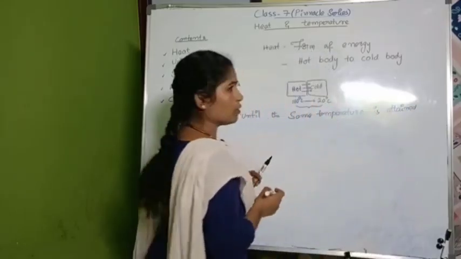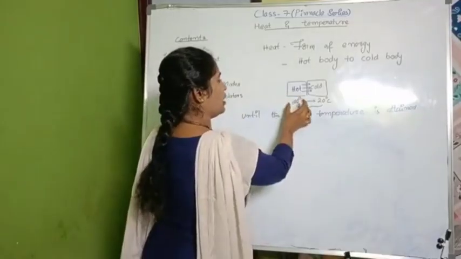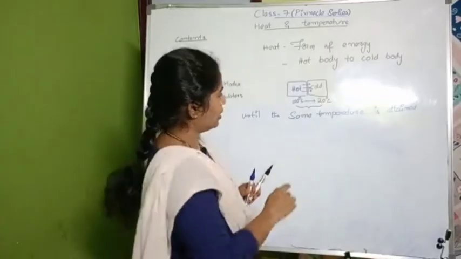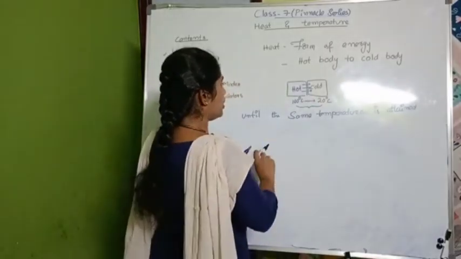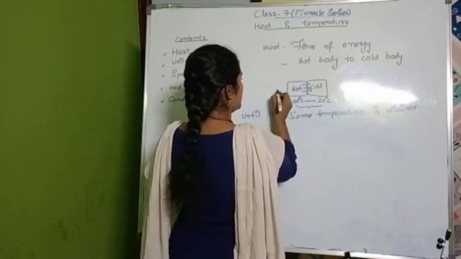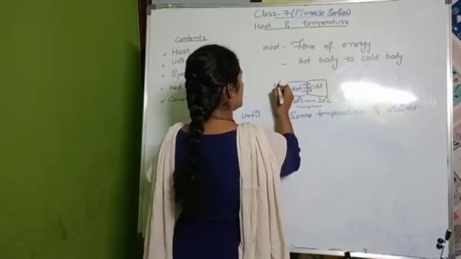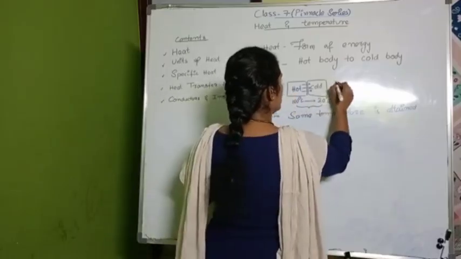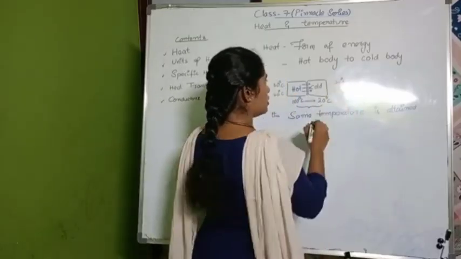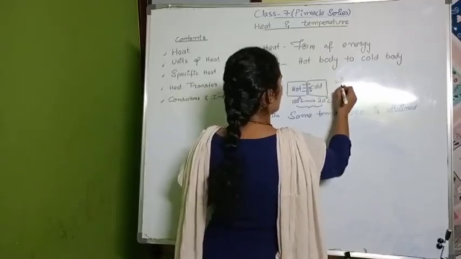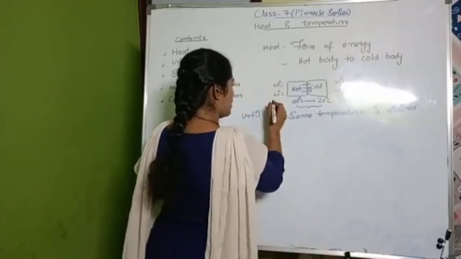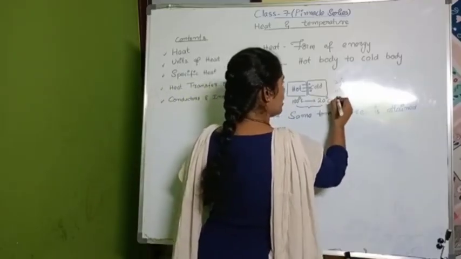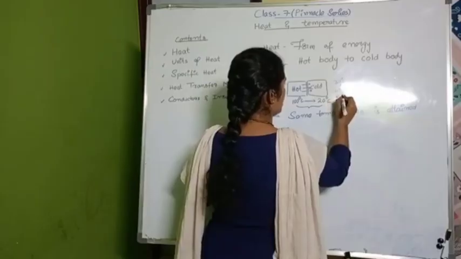Think that if a 100 degrees centigrade body is made contact with a 20 degrees centigrade body and heat is transferring, slowly this 100 degrees is reduced to 80 and again to 70 degrees centigrade. Here 20 degrees is increased to 30, 30 increased to 40. Again here 70 will be reduced to 60. If it is 60, that 10 degrees is transferred to this body. How much will it be? 50 degrees.